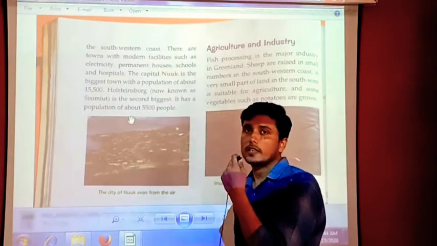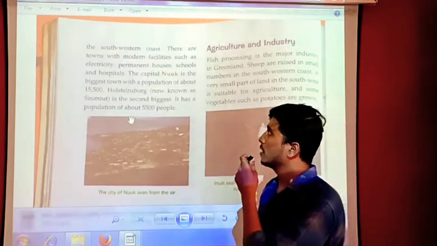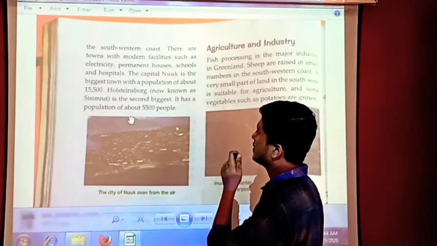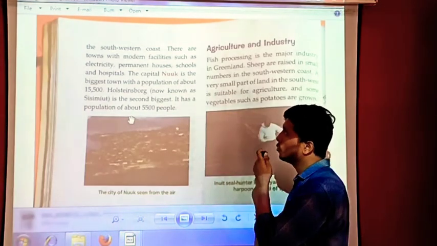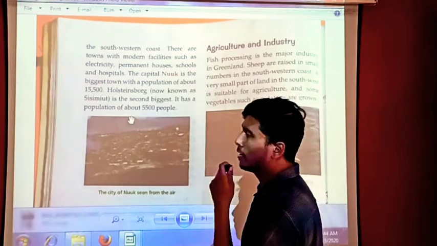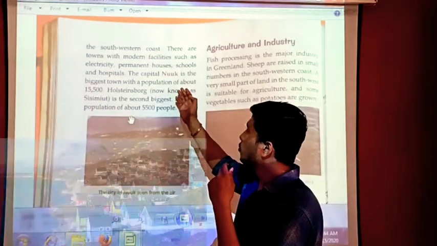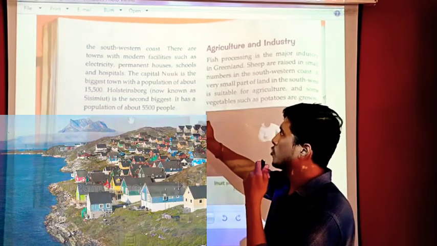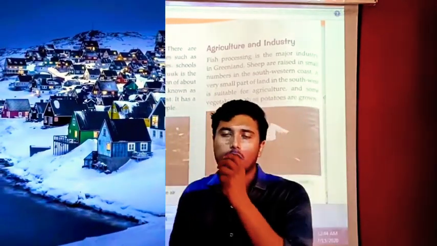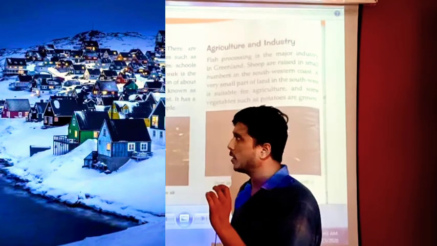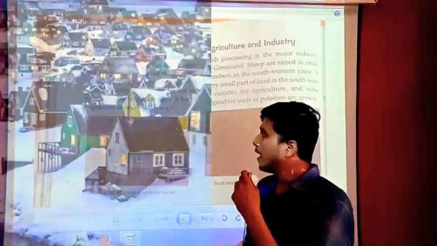Most of the population lives on the southwest coast. There are towns with modern facilities such as electricity, permanent houses, schools and hospitals. We have these many facilities in the established towns of Greenland. The capital Nuuk is the biggest town, with a population of about 15,500.